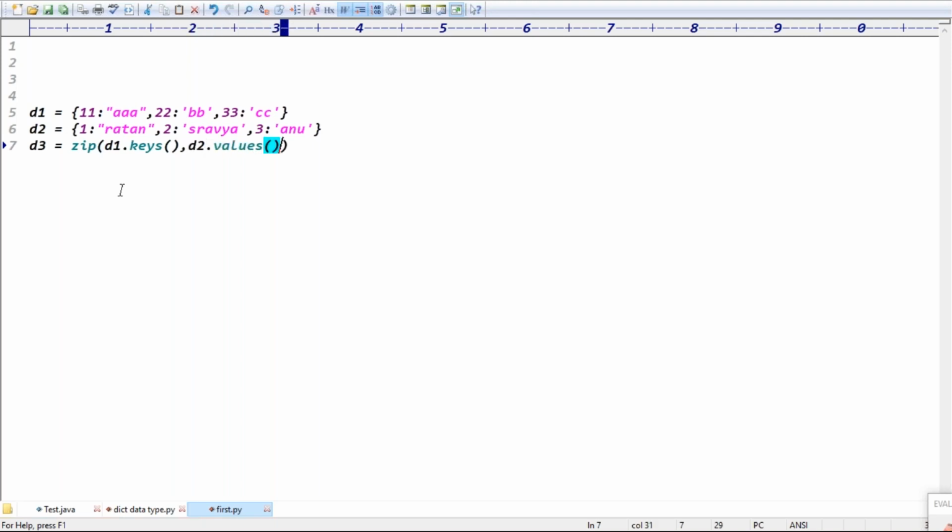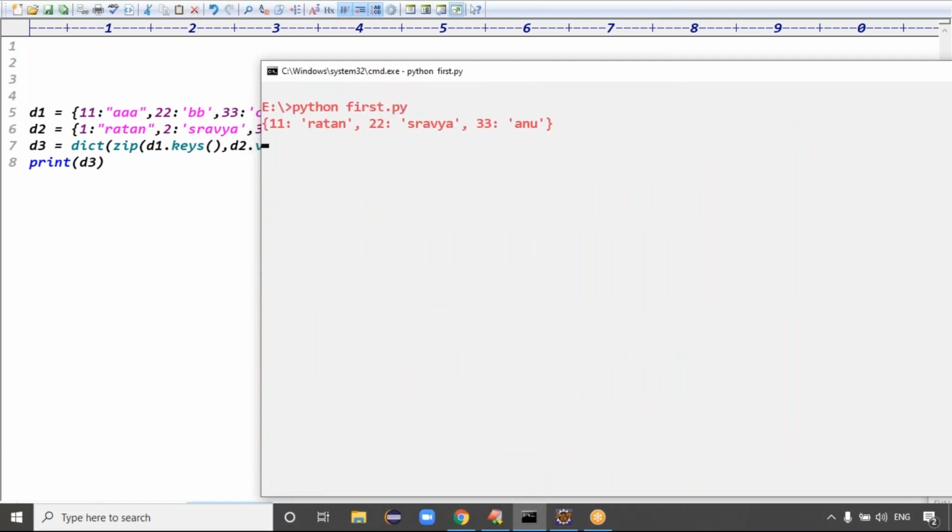That's it, completed, guys. First of all, I'm trying to combine. Which values do I want to combine? D1 keys, so D1 dot keys, and D2 values, so D2 dot values. D1 keys, D2 values. In which format do I want to convert, guys? Dictionary format, right? Then you print D3. Trying to print what? D3, guys. That's the information. See the output once.